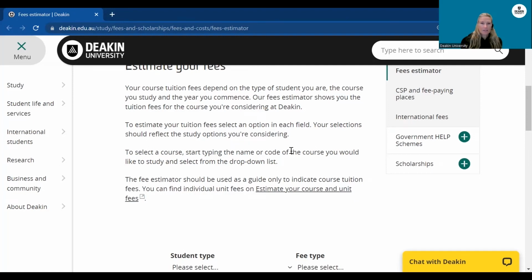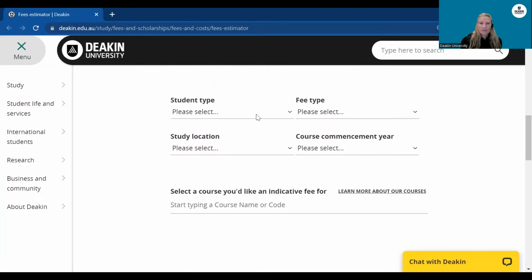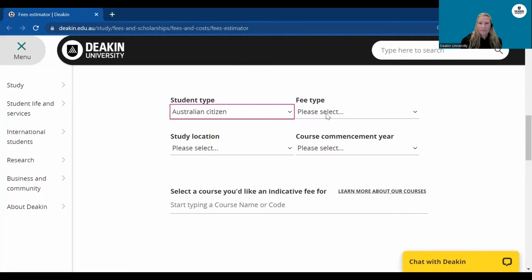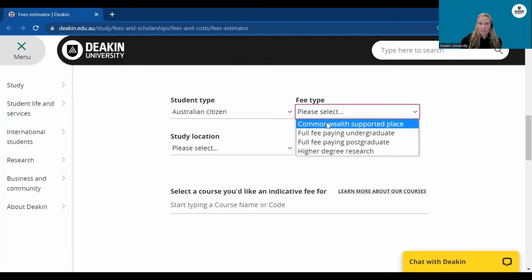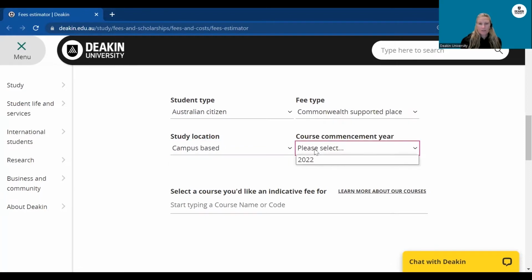Our fee estimator shows you the tuition fees for the course you're considering at Deakin. So we'll just scroll down. So you select your student type, Australian citizen, the fee type, Commonwealth supported place, the study location, we'll choose campus-based, and the course commencement year.